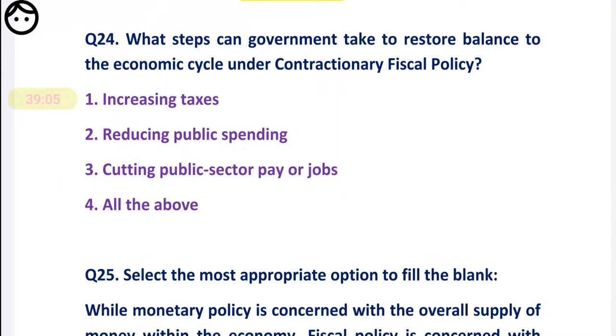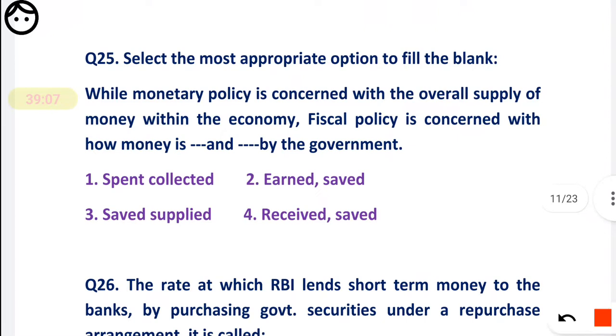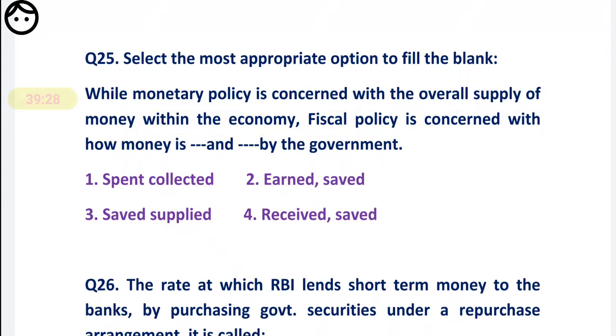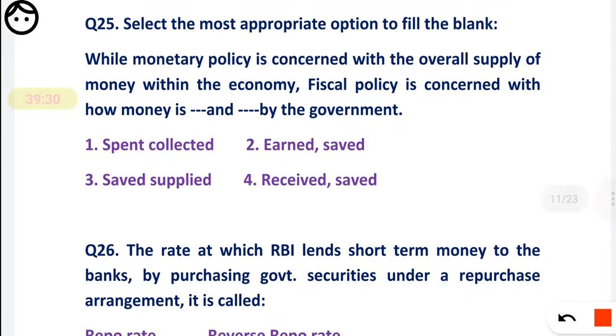Okay, now question number 25. Select the most appropriate option to fill the blank. Fiscal policy is concerned with how money is dash and dash by the government.